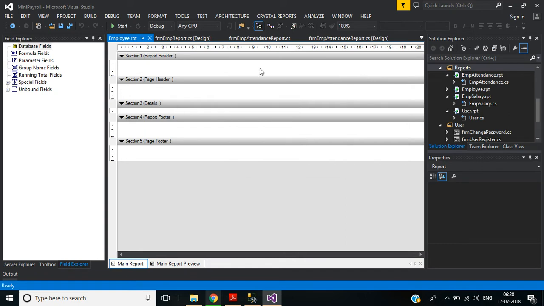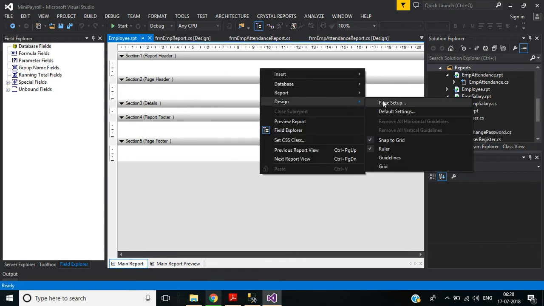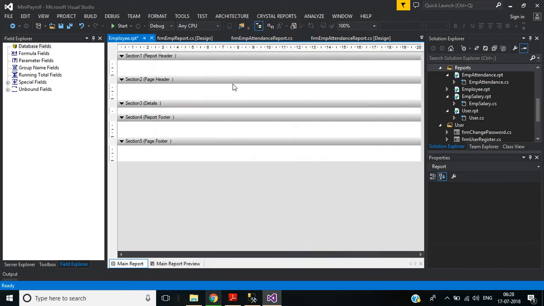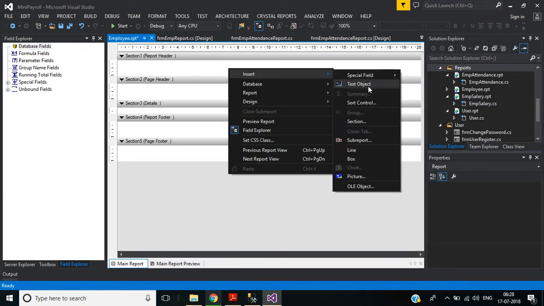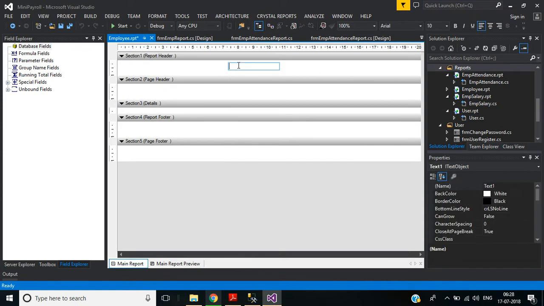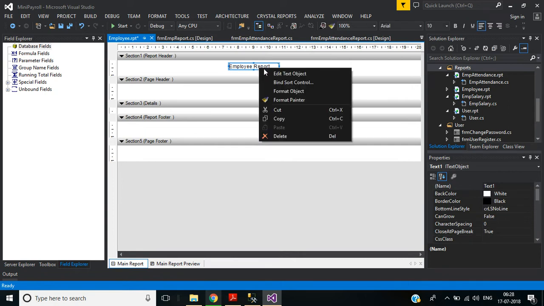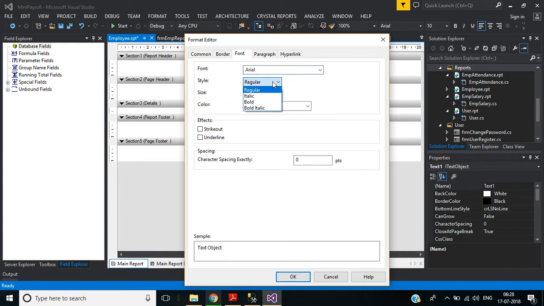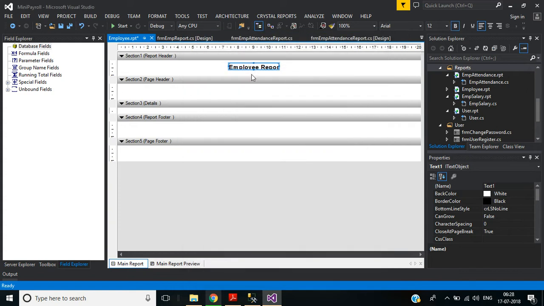Okay, first we will change this page setup. Right click, design, page setup. By default, page options letter is selected. I want A4. Select that one. Click OK. Right click, insert text object. Here, heading will be employee report. Okay, format object. Here, style will be bold. Size will be 12. Then click OK.